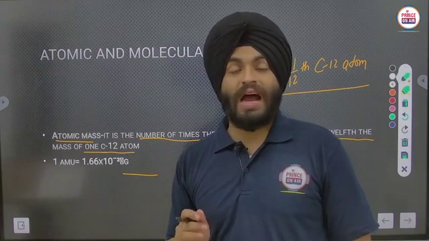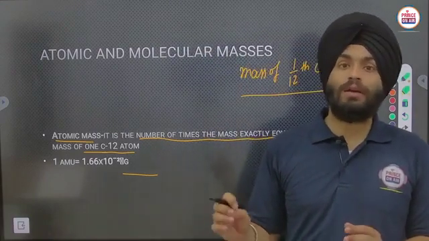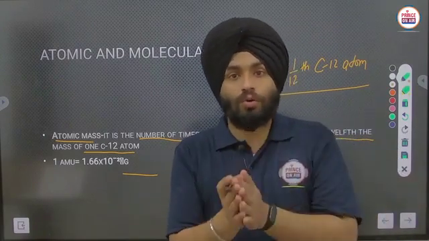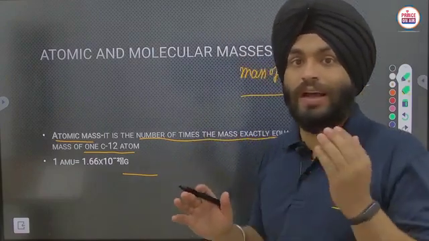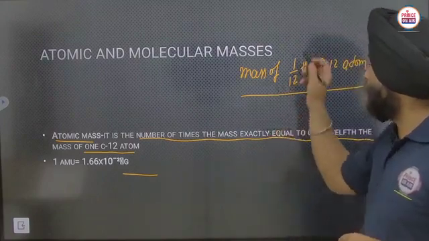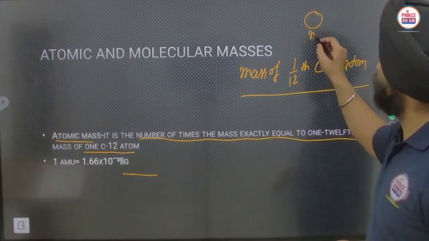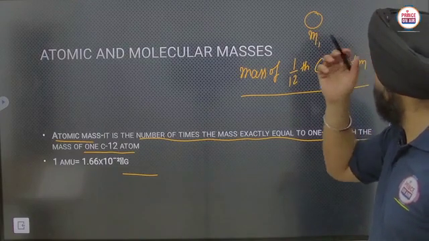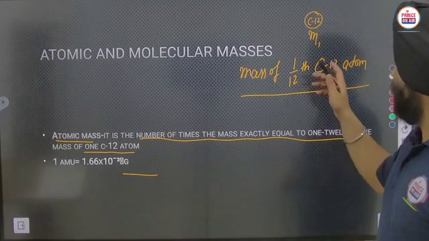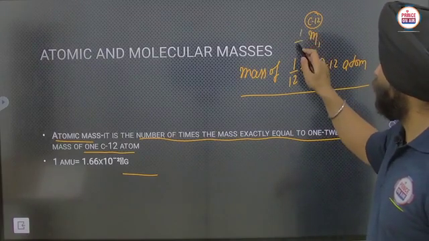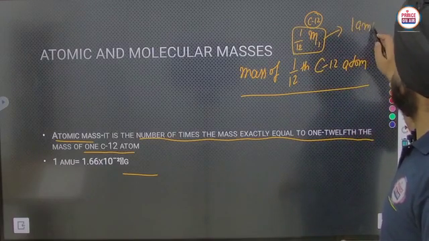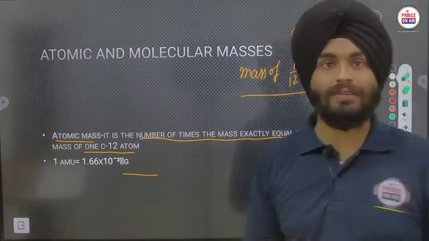Now what is an isotope? Isotopes are those which have the same atomic number but different mass number. That we'll discuss in our further sections also: what are isotopes, isobars, isotones, isosters, isoelectronic species. So if I'm having one atom of the carbon-12 isotope, and its mass is m1, and I'm taking 1/12 of this mass, that is considered to be one atomic mass unit.